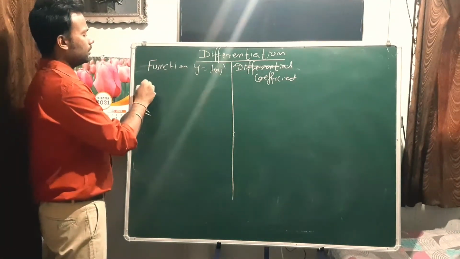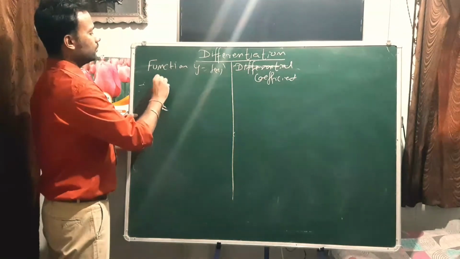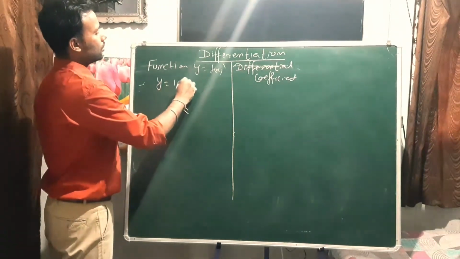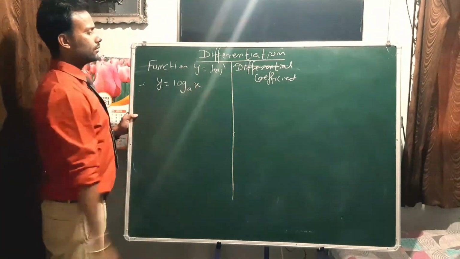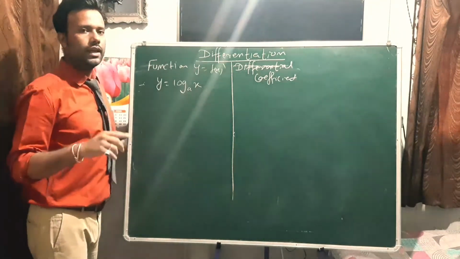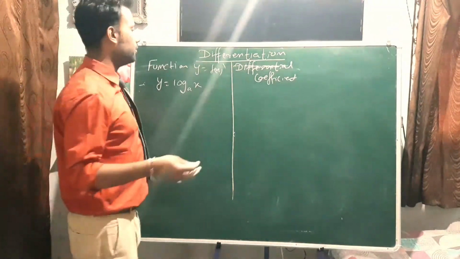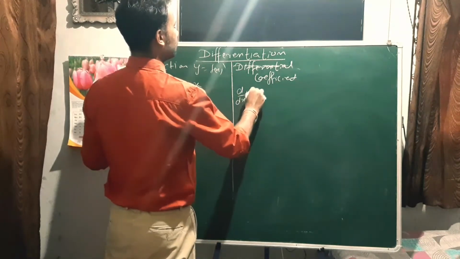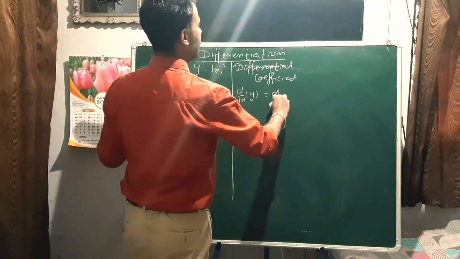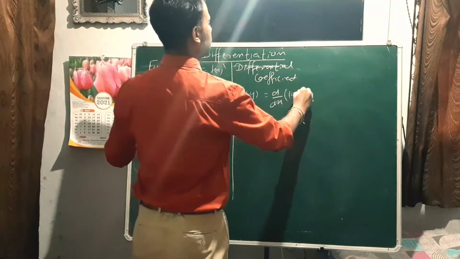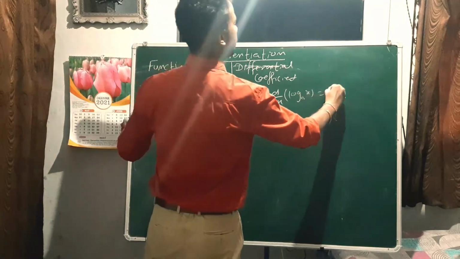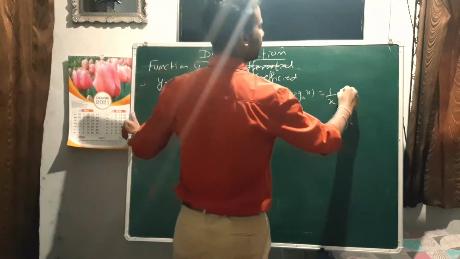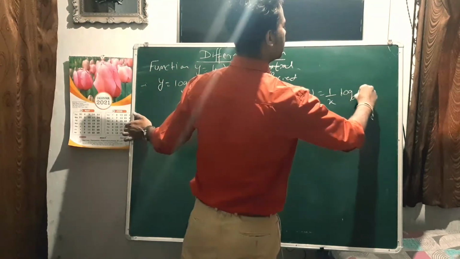So let's see some more functions like log, I think this one is the 4th or 5th, whatever the number, y equals to log ax. Right, now a can be anything, 3, 4, 5, 6, whatever it will be. So the formula will be now dy by dx will be d by dx of log ax. The formula will be 1 upon x log a to the base e.